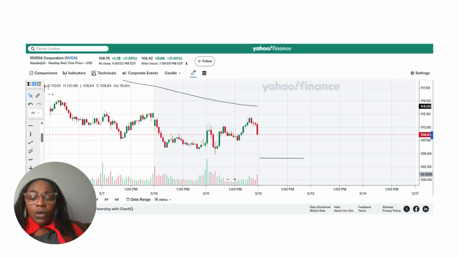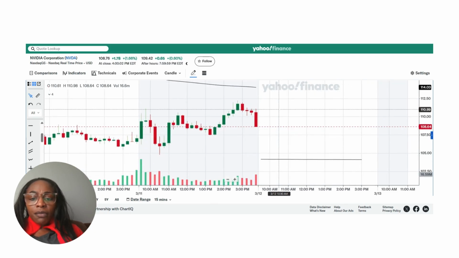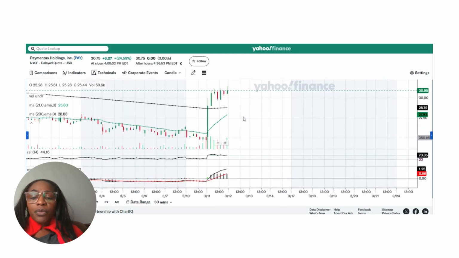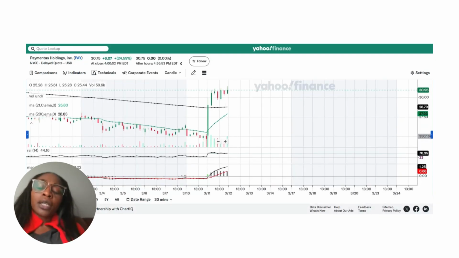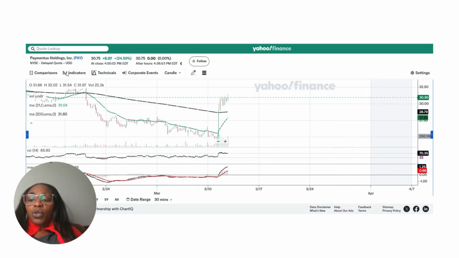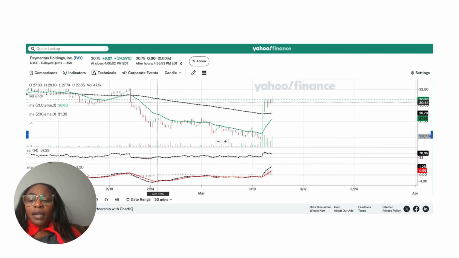All right, guys, so these are the levels that I have for this evening. For those watching who watch the earnings that I usually talk about, I did mention PayPal. It was one of the stocks that I was watching after market, after Oracle.